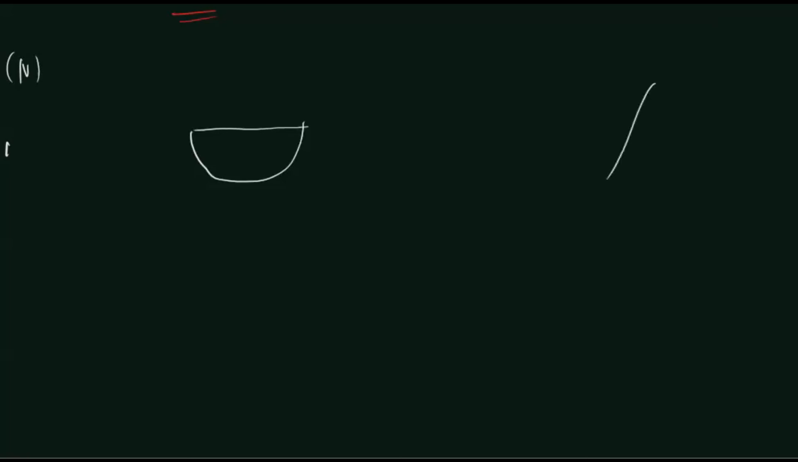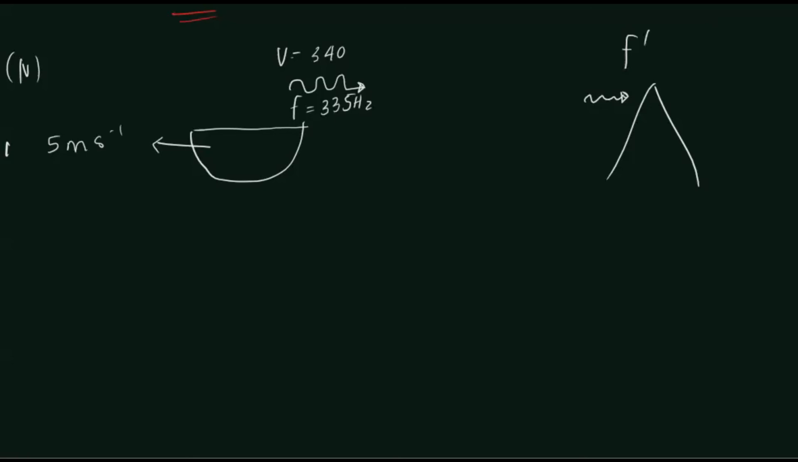So this is the cliff. Let's say this is the cliff. The boat is moving in this direction with 5 meters per second. Initially the sound is going to go in this direction with what velocity? 340, with 335 hertz initial frequency, right? So it's going to be received at the cliff as f dash. We need to first of all find f dash. How do we find f dash?